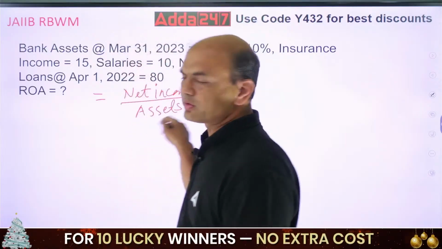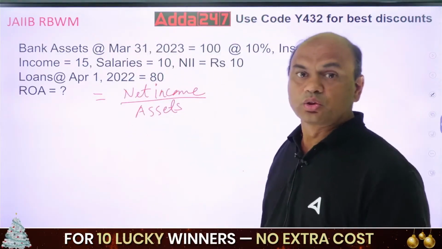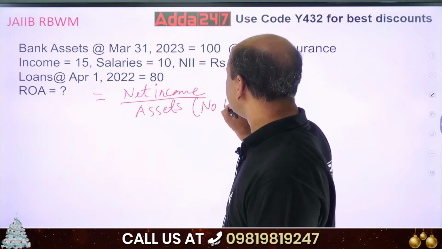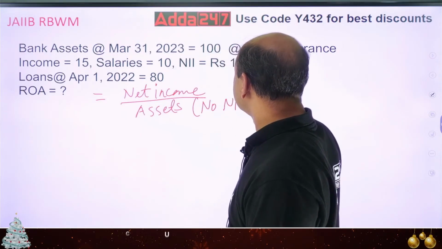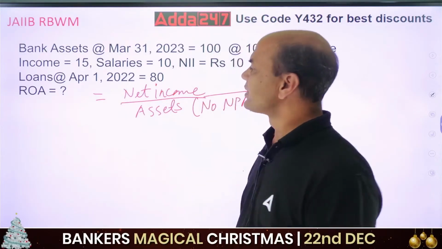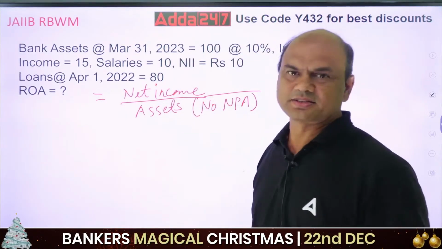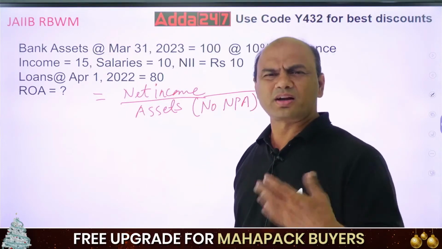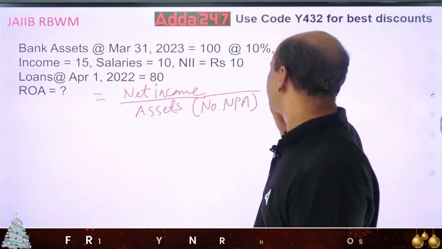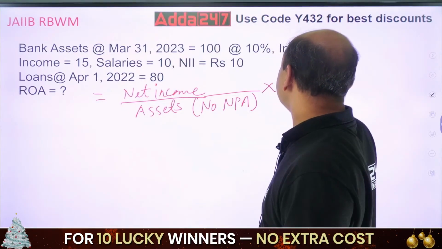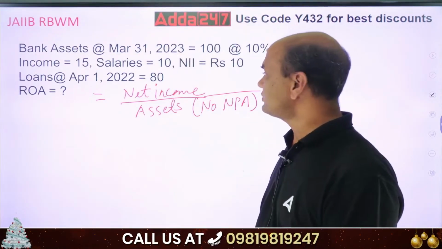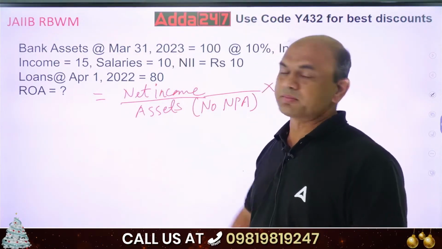Whenever you consider these assets, no NPA should be included in this. NPA should be excluded from this. So net income upon assets, that is your basic formula of ROA. Into 100 if you want, you can make it. Whenever you want anything in percentage, you can multiply it by 100. Got it?